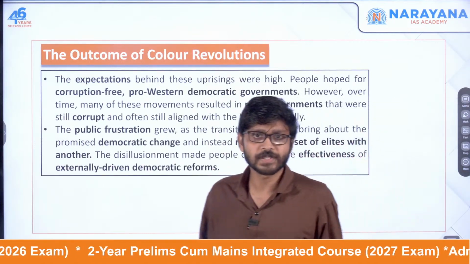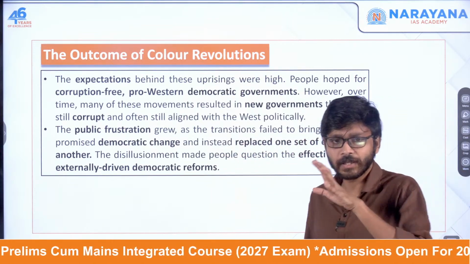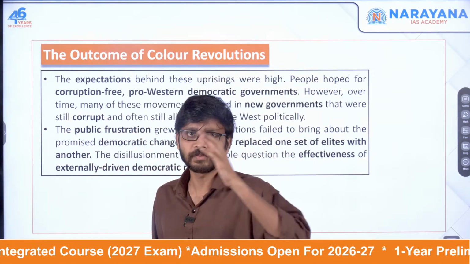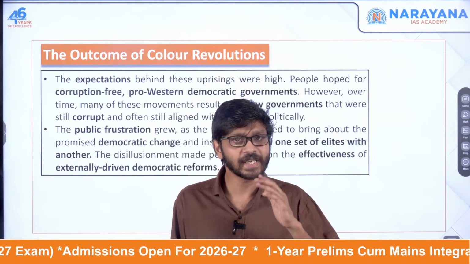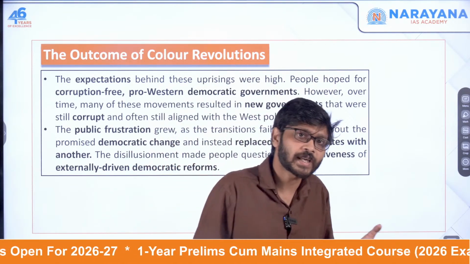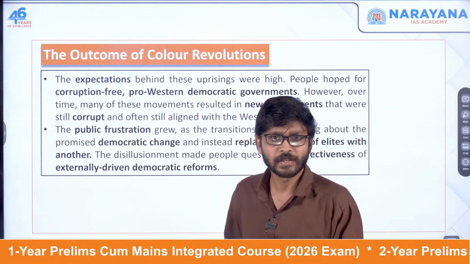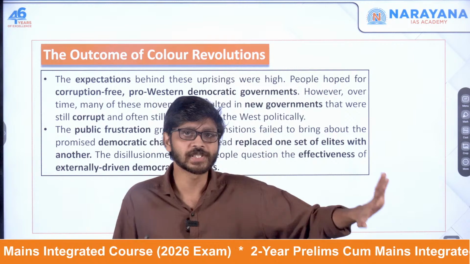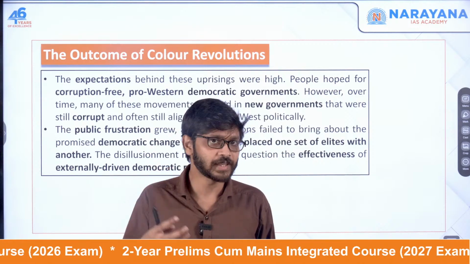And what were the outcomes of this color revolution? All these revolutions happened because of the promises only. Promises that, okay, this government is not good, and when we come to power, we will fulfill all your promises. But still they also failed to deliver. The new government was still plagued by corruption and often aligned with the West politically, but they were not able to bring any reforms in this regard. Many citizens became frustrated and disillusioned. They thought that this is not going to change any time. So that kind of a feeling they also got.